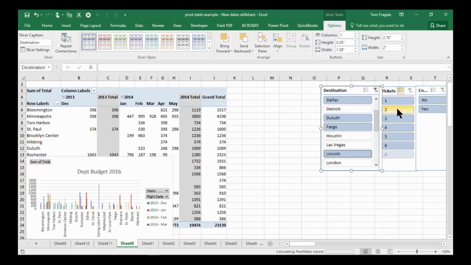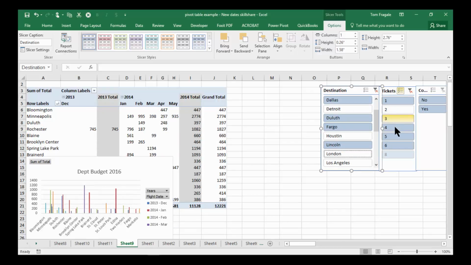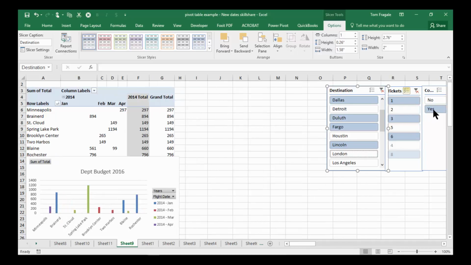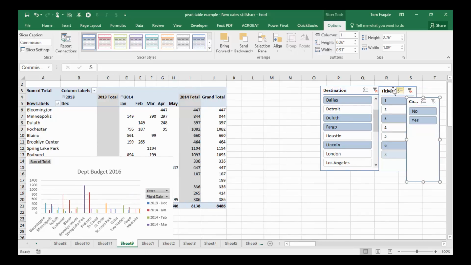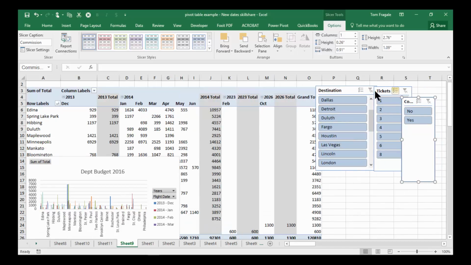Then I'll pick on 2 over here, and I'm going to hold down control again. I'll pick on 4 and 5. And then I'll pick on yes over here. Notice how the chart's changing, the pivot table's changing. So when we get all of this working together, this is called a dashboard. So the slicer windows are a major component of the dashboard. Now I'm going to get everything back again. So I'll pick on the little funnel on the corner of the slicer windows, and now everything is back.